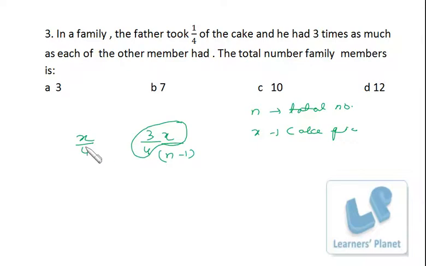Now father has taken 3 times as much as each of the family members. That means x by 4 is 3 times this portion, and this portion is the share of each one. So x cancels out. n minus 1 is equal to 9, n is equal to 10. I hope you are clear.